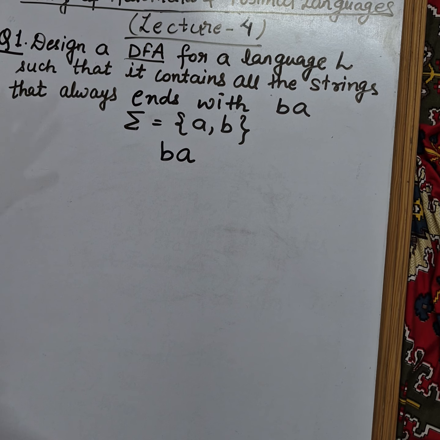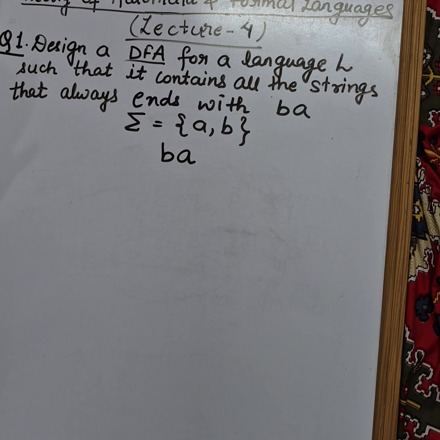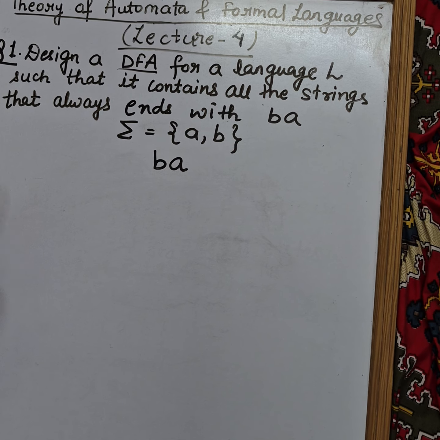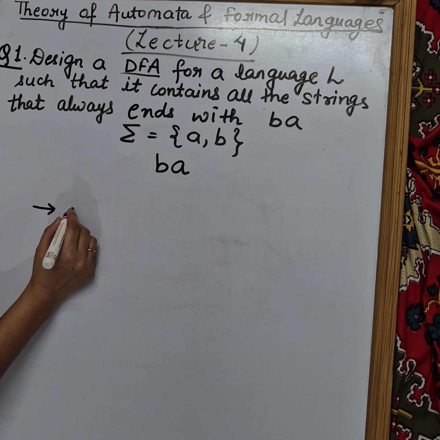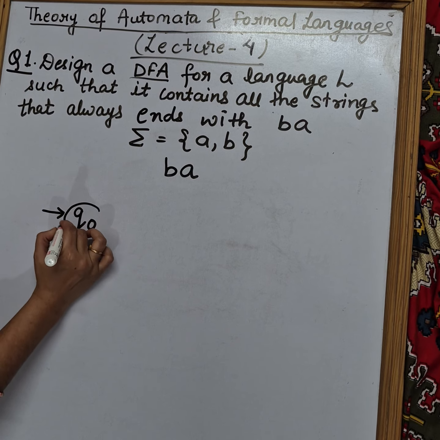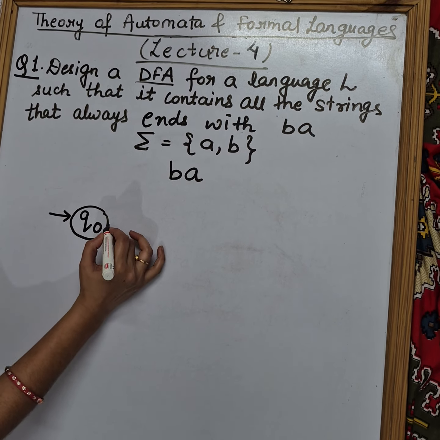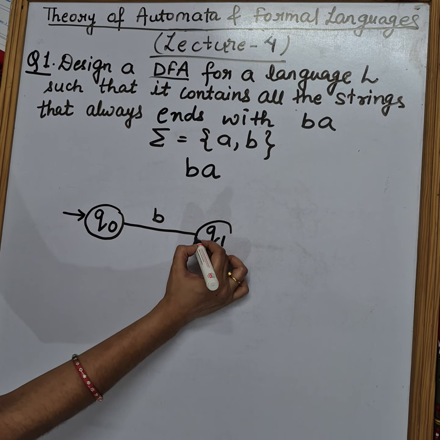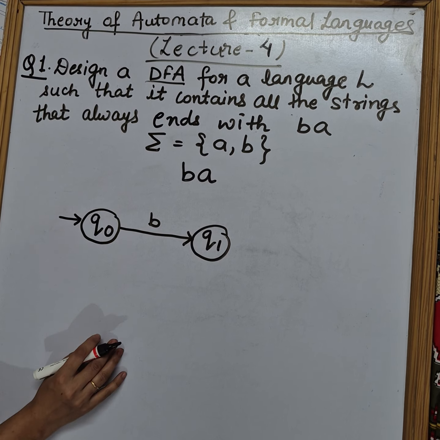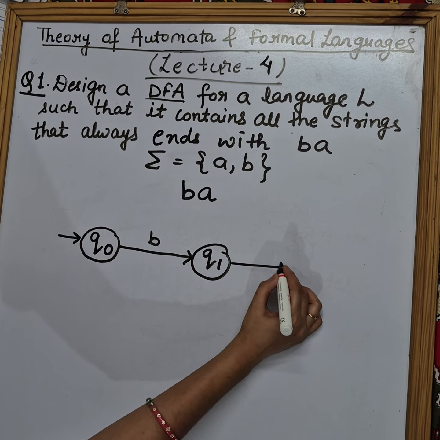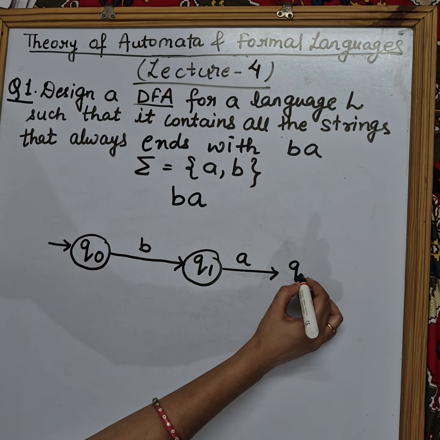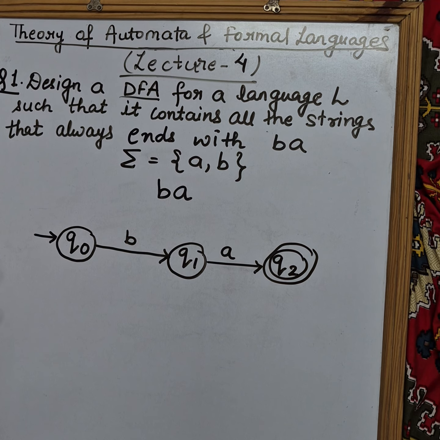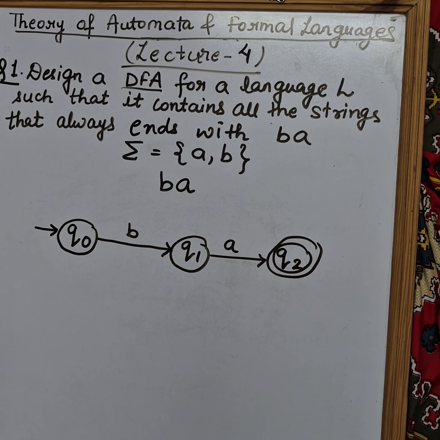We don't want anything else, only BA will come and we will accept it. So let's draw the finite state machine for this particular minimum string. So Q0, the initial state, on B will go to Q1. Now from Q1 on taking A will go to Q2 and get accepted. As simple as that. So this is like ending with BA, right?